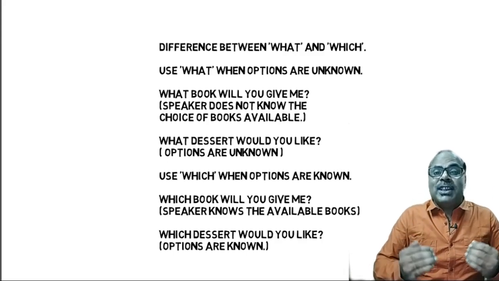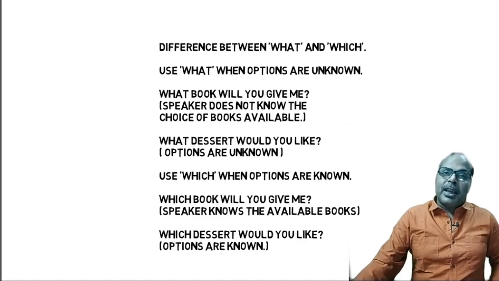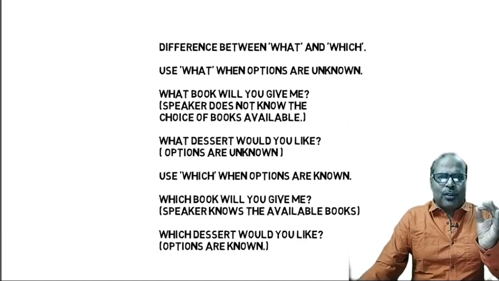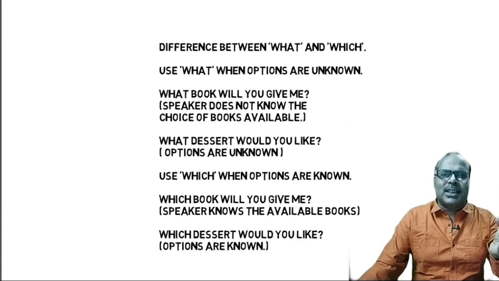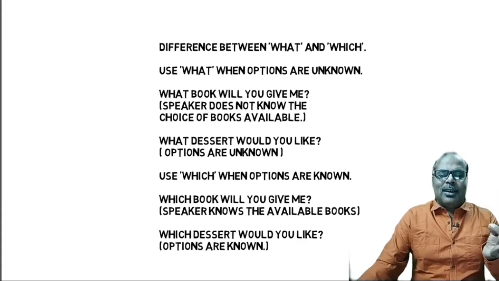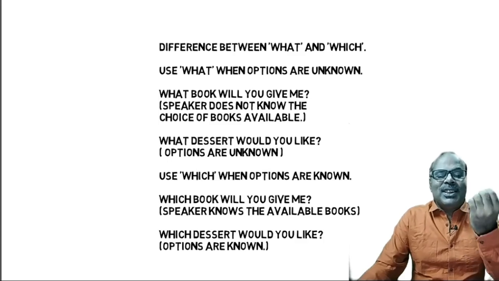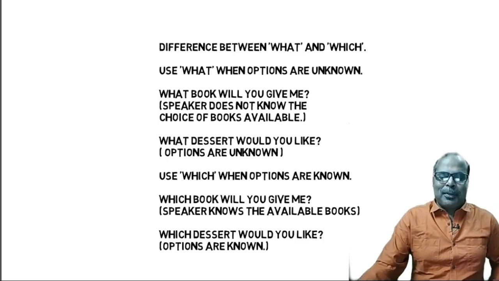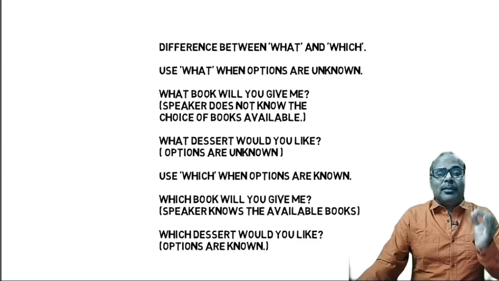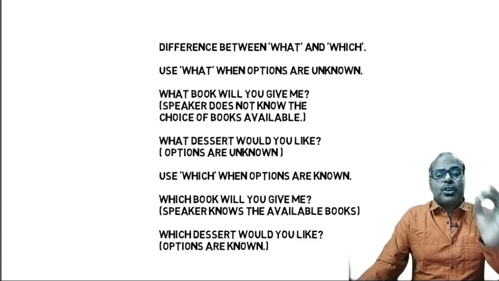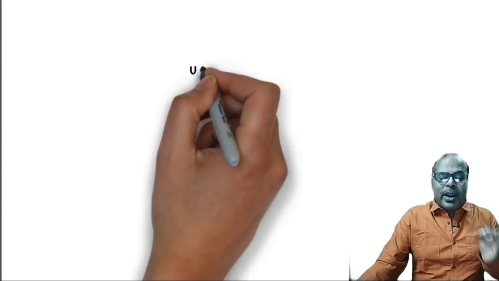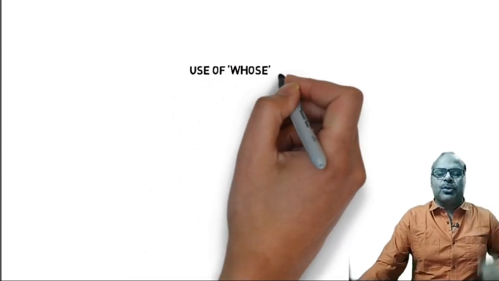Now, which dessert would you like? Here also, options are known. Perhaps there are 2 or 3 desserts and the person is asking me, which dessert would you like? So, when the options are not known, what is used? When options are known, which is used?